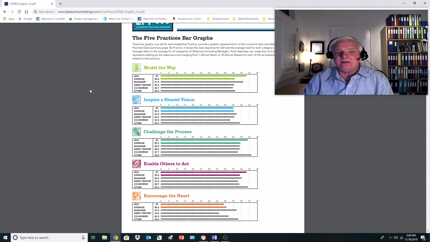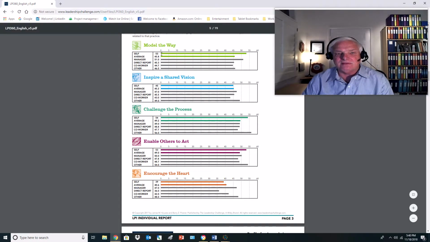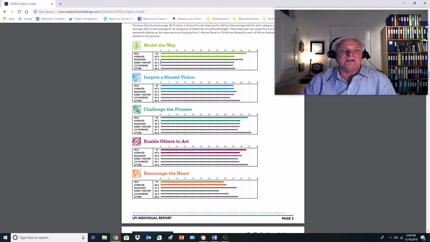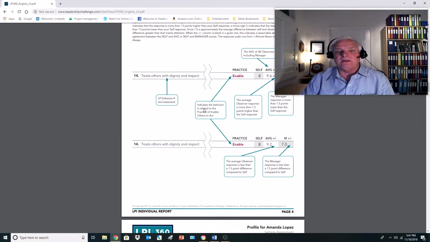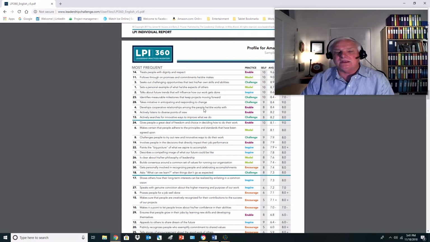And then it'll break down in each one of these sections what it looks like from the self. In this example here, that's the top view. And then it creates an average. That average view is going to be a merging of what we refer to as that self view and the observer view. So you're going to get an average view. You'll be able to see if you ranked yourself higher than other people did that were the observer for you, and then an average, depending on how many profiles you load into this. You'll be able to then go in and understand what the standard deviation for each of these areas is. So you'll be able to understand how high or low some of these actually are.